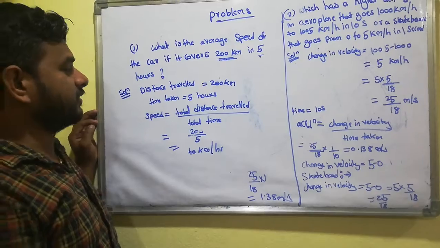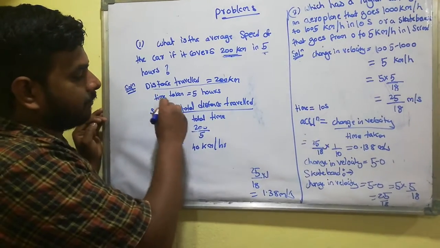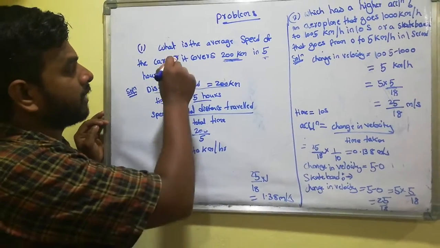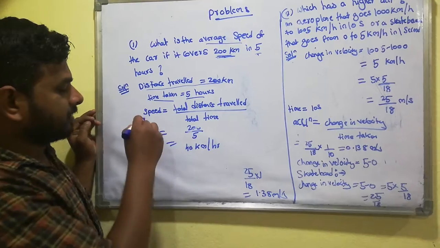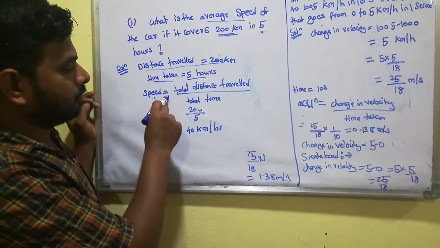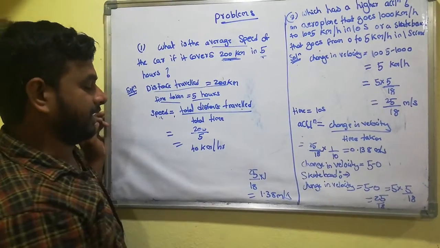So what is the definition? Distance covered: 200 kilometers. Time taken: 5 hours. So you calculate the average velocity. What is the average speed? Speed is equal to total distance traveled divided by total time taken.